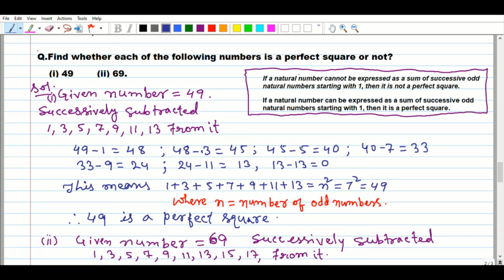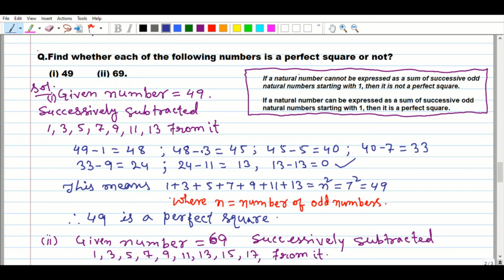We have the number 49, successively subtracting 1, 3, 5, 7, 9, 11 and 13 from it. You see here 49 minus 1 is 48, 48 minus 3 is 45, 45 minus 5 is 40, 40 minus 7 is 33, 33 minus 9 is 24, 24 minus 11 is 13, 13 minus 13 equals 0. So this means 1 plus 3 plus 5 plus 7 plus 9 plus 11 plus 13 equals n square, equal to 7 square, equal to 49.